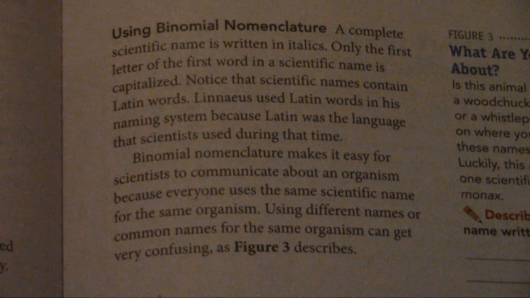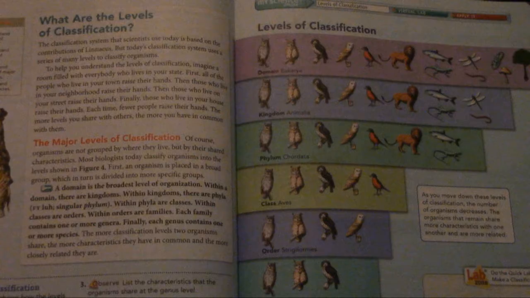Linnaeus used Latin words in his naming system because Latin was the language that scientists used during that time. Binomial nomenclature makes it easy for scientists to communicate about an organism because everyone uses the same scientific name for the same organism. Using different names or common names for the same organism can get very confusing, as Figure 3 describes.